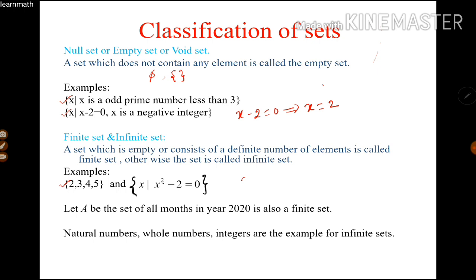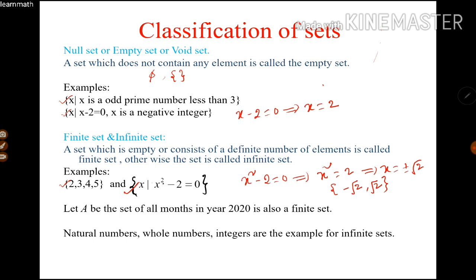If we solve this equation, x square is equal to 2, which implies x is equal to plus or minus square root 2. Means the set has minus square root 2 and positive square root 2. Here it is possible to count the elements, so this is a finite set. So both of these are examples of finite sets.